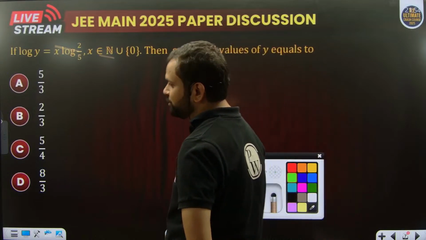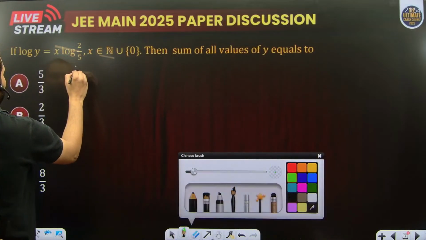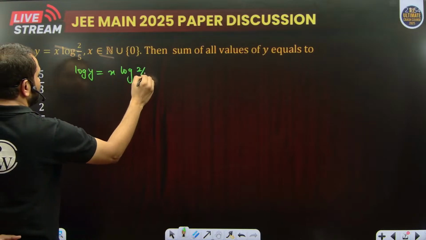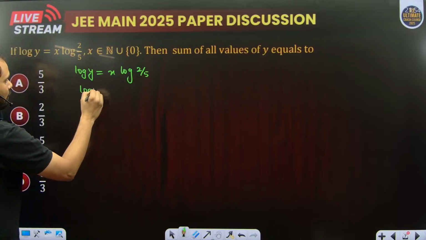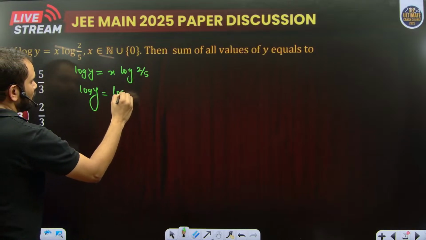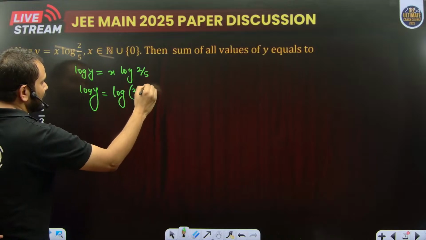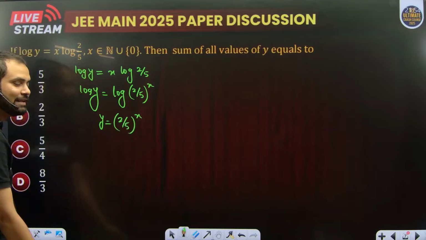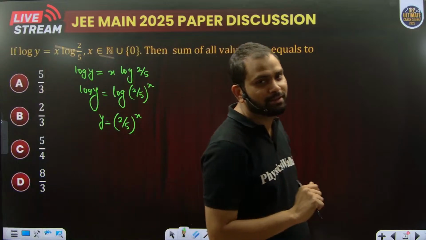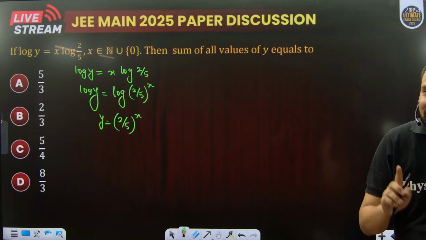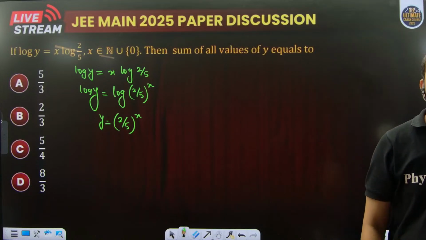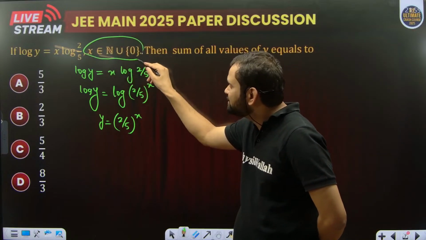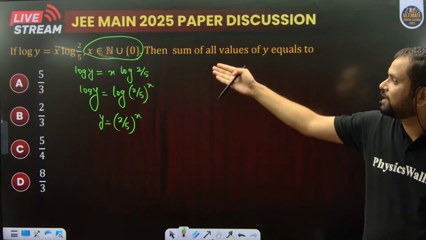Now look at the solutions. Log y is equal to x log 2 raised to power 5, or log y is equal to log of 2 raised to power 5x, or y is equal to 2 raised to power 5x. Is it an exponential function? Yes, but you have to look at the function once again. The x is not a real number. It is a whole number, belonging to all natural numbers union 0.